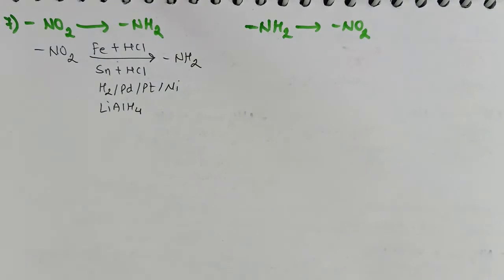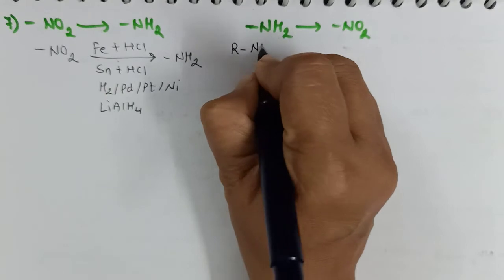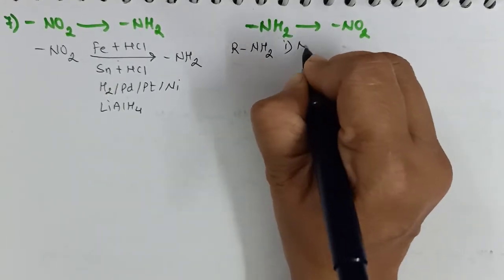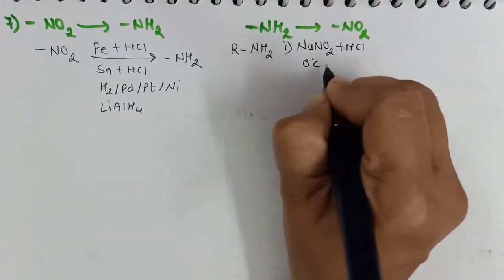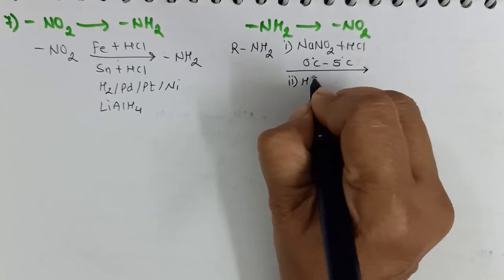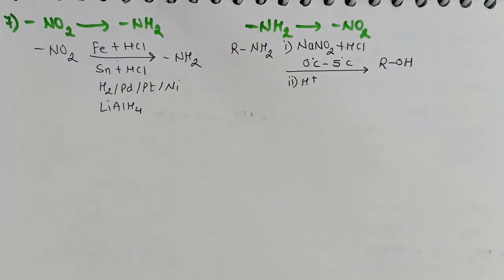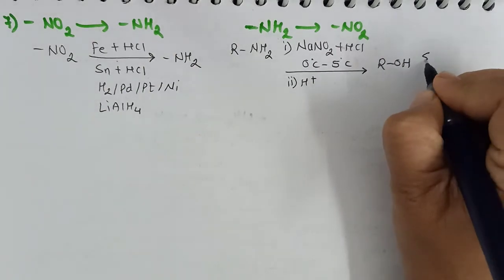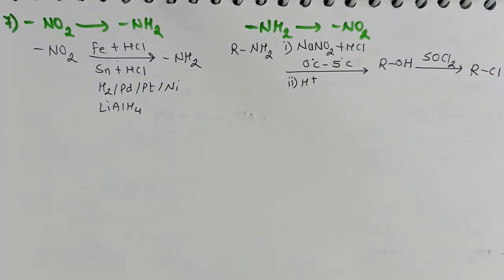then I have to apply a number of steps. For example, the given amine will be first treated with nitrous acid at 0 degrees Celsius to 5 degrees Celsius, followed by hydrolysis we get alcohol. Now this is one of the common methods if you want to convert amine to any other product by removing ammonia. So you convert it into alcohol and then convert it into halide.